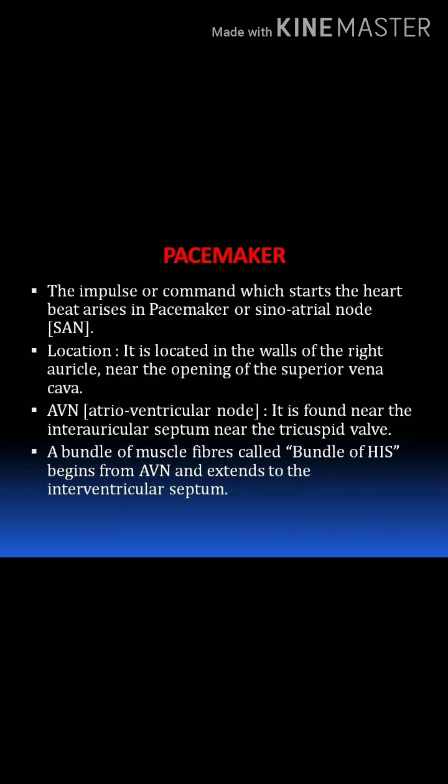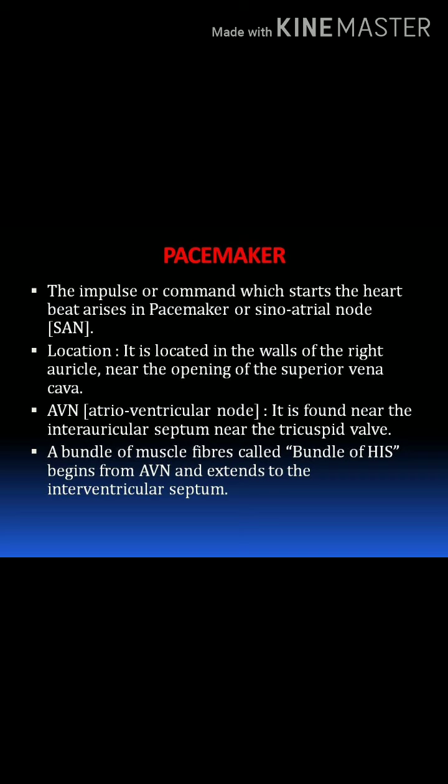Next, the pacemaker, also called the sinoatrial node. The heartbeat arises in the pacemaker. The command or impulse of the heartbeat arises in the pacemaker or sinoatrial node.